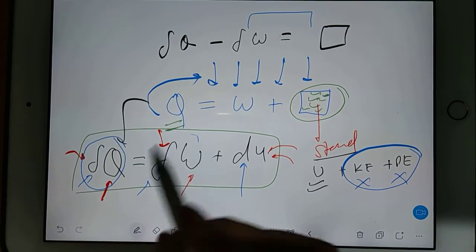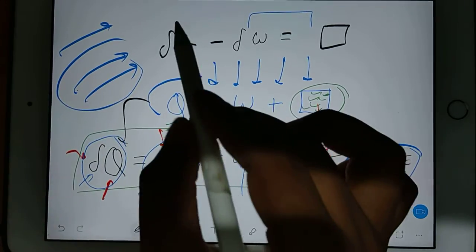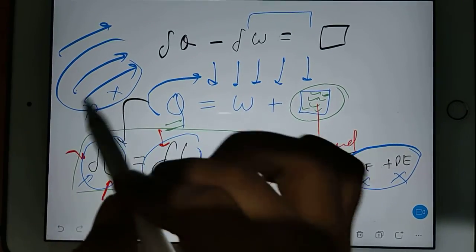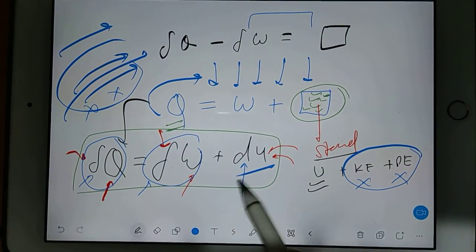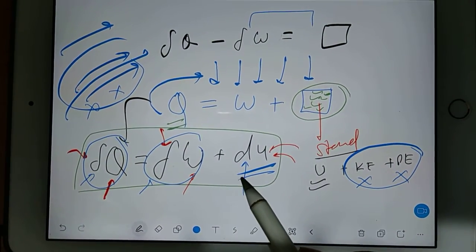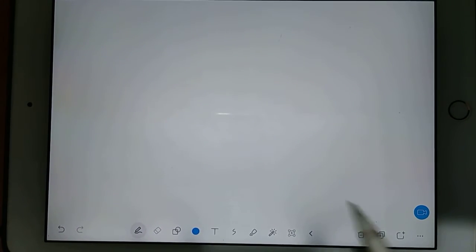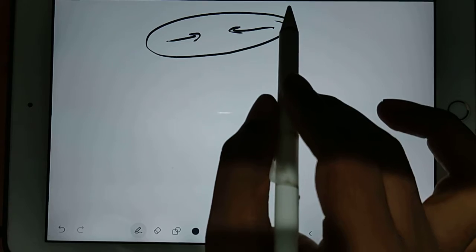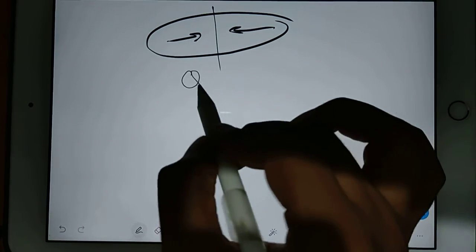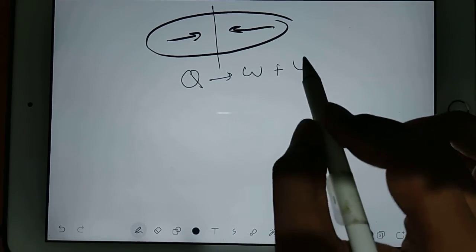Del means these quantities are always in transition. I mean, they are always traveling. They don't store, they don't stay. They are always in transition. That's why I'm using del. But this one is a stored quantity. Now, your first law is nothing but the heat and work relation. Correct? Whenever you supply the heat, that heat will go to work plus internal energy.